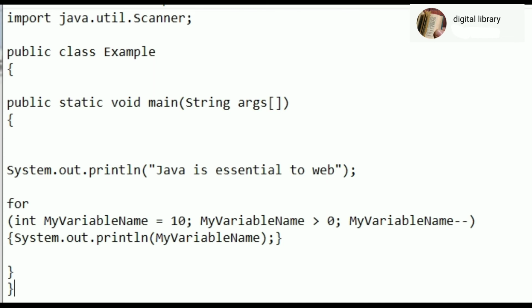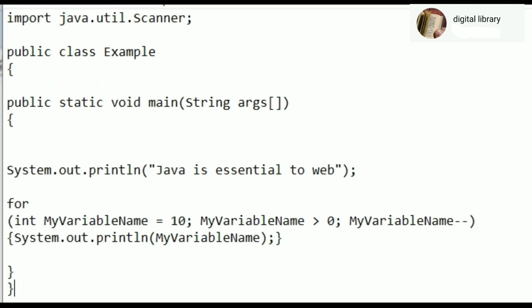So in the main function here we are first typing "Java is essential to web". Then in the for loop we are writing first int myVariableName is equal to 10, which is initialization. Then until myVariableName is greater than 0. And here we are decreasing myVariableName with minus minus, that means the post decrement operator. And inside the for loop we are printing myVariableName.